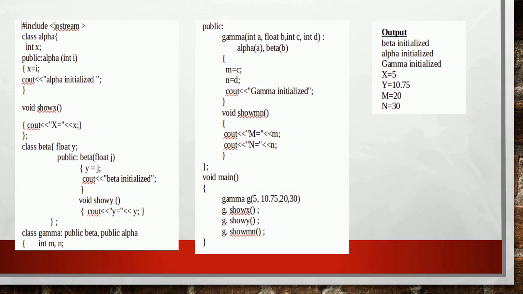In the main function, the object of class gamma is declared by supplying the actual arguments. Here 5 is used to initialize the data member x of alpha, 10.75 is used to initialize the data member y of beta, and 20 and 30 are for m and n in the derived class.